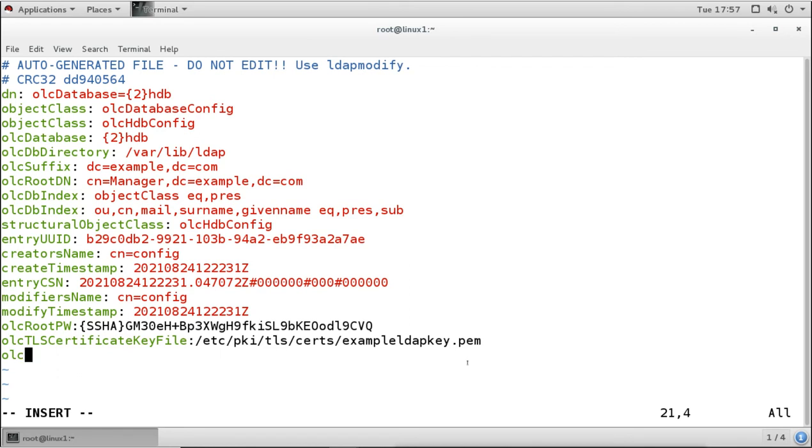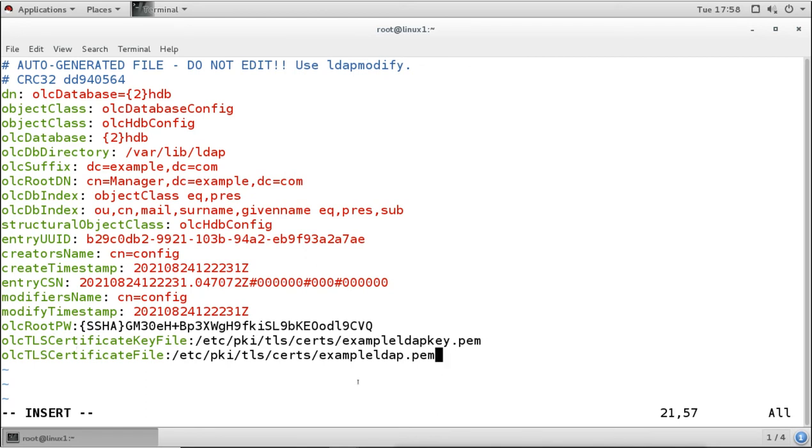This will be the key for the certificate, and then I'm going to use the TLS certificate file, and this will be the certificate file under the same directory, etc/pki/tls/certs, and the certificate file will be named ldap.pem. So I have added the password for the admin, then I have added the certificate file name.